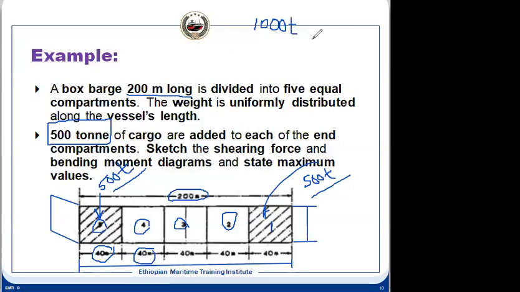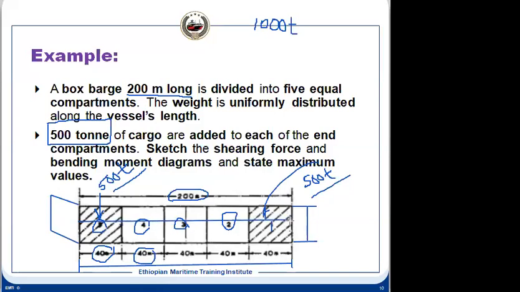So how much has the draft increased? The added mass gives us an additional buoyancy because the underwater volume has increased, and that will increase the draft uniformly. For example, our draft was here.